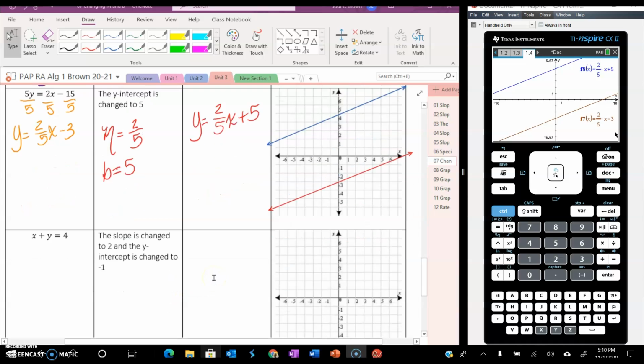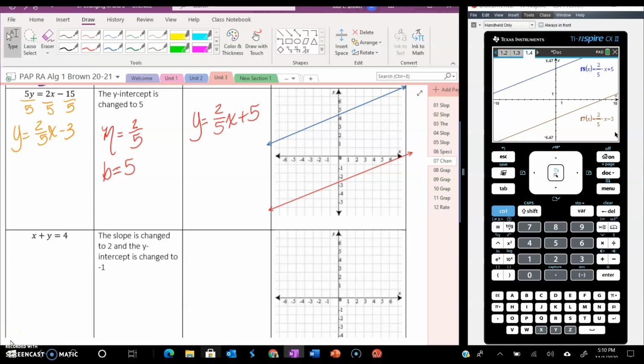Do the last one. Let's see how you do the last one. Both things change. So don't be surprised whenever both things change, okay? All right, so I'm going to pause it again, and I want you to do the last one. Yeah, you have to solve for y first, okay?